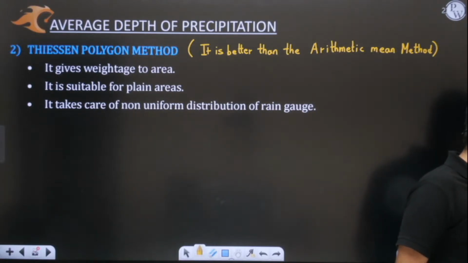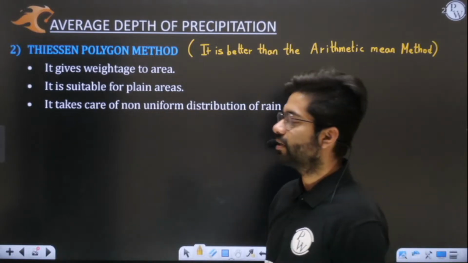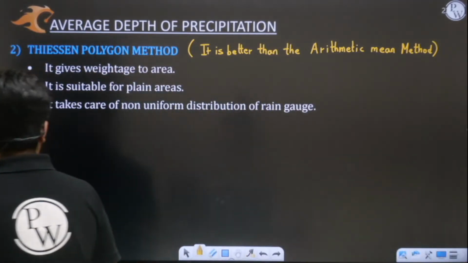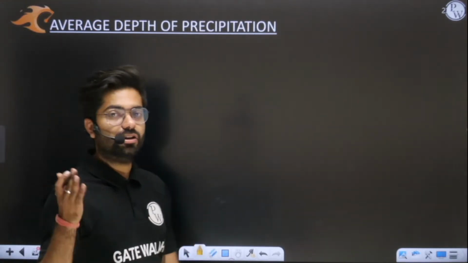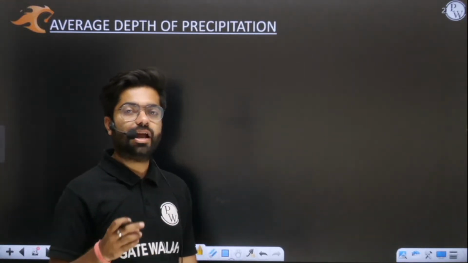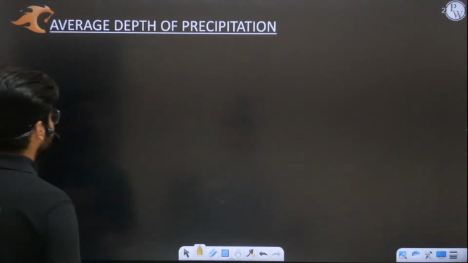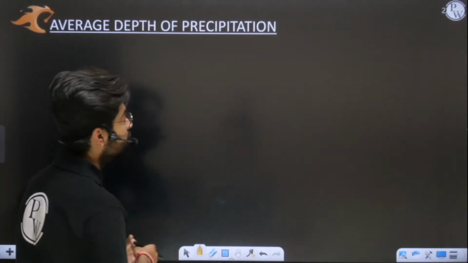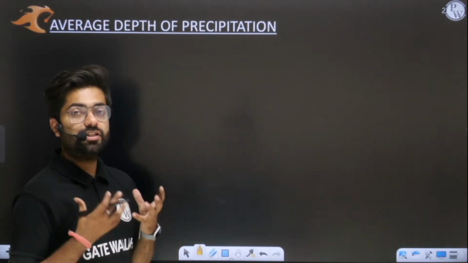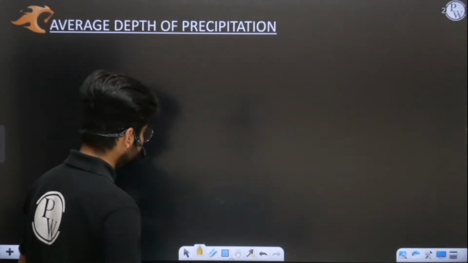Yes, Vishal, you are absolutely correct. In this method, a weighted average is taken. That's why it takes the non-uniform distribution of rain gauges into account. So how is it taking care of that? If you want to understand that, first we have to understand the Thyssen polygon method very closely.